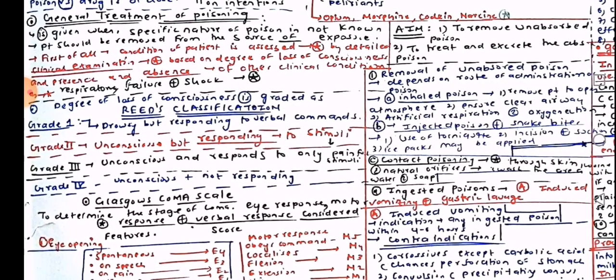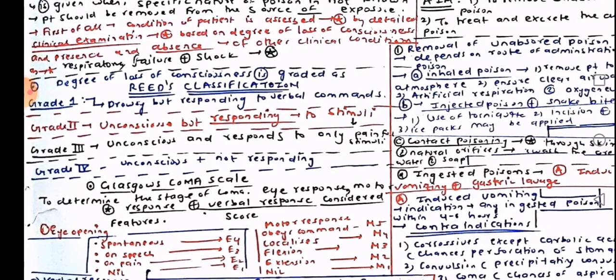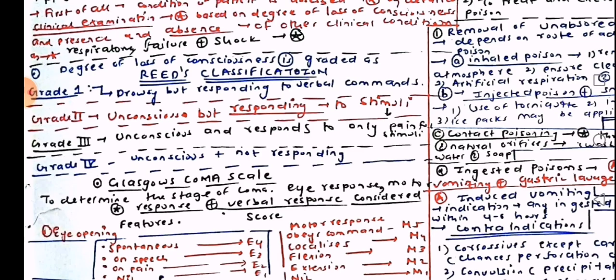So the degree of loss of consciousness is graded by Reed's classification. Grade 1, drowsy but responding to verbal commands. Grade 2, unconscious but responding to stimuli. Grade 3, unconscious and responds only to painful stimuli. Grade 4, unconscious and not responding.